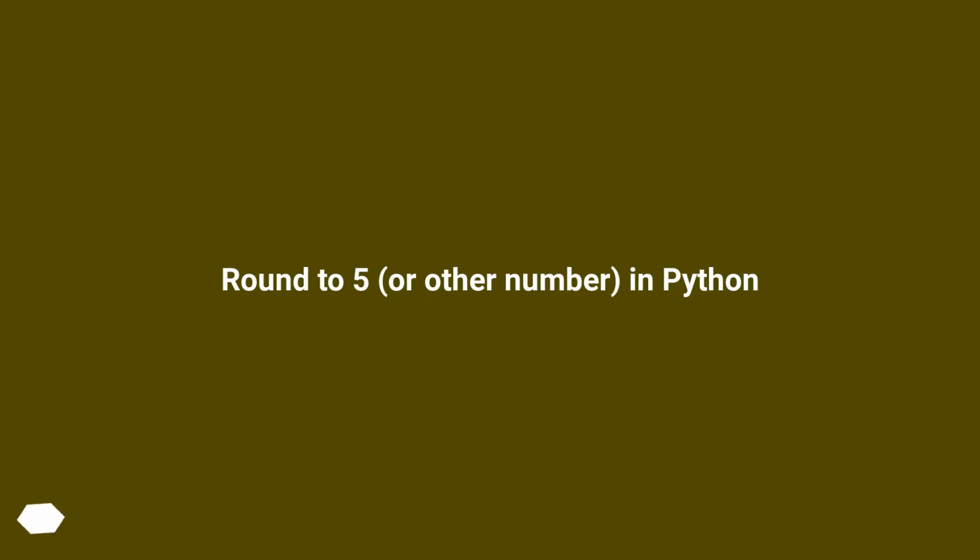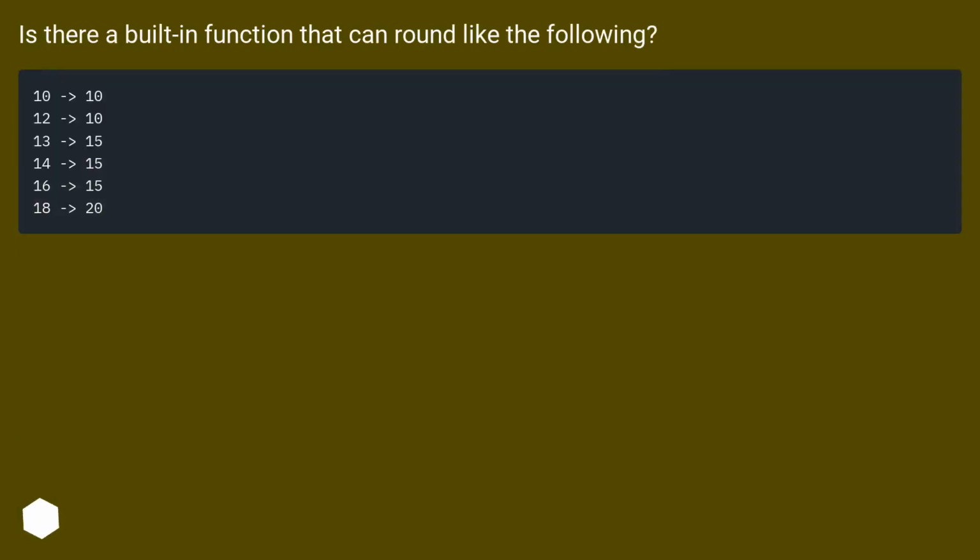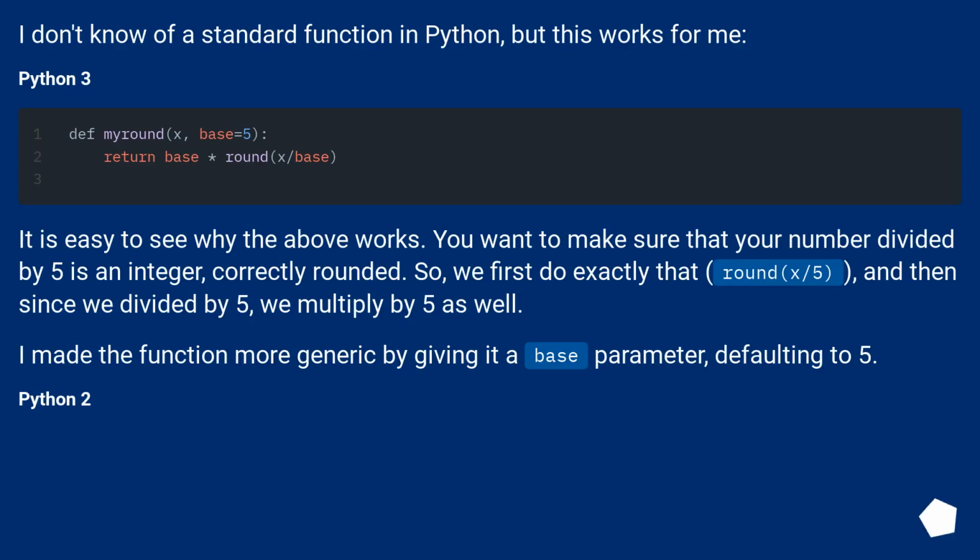Round to 5, or other number, in Python. Is there a built-in function that can round like the following? I don't know of a standard function in Python, but this works for me.